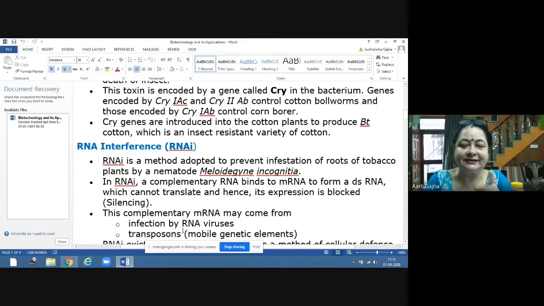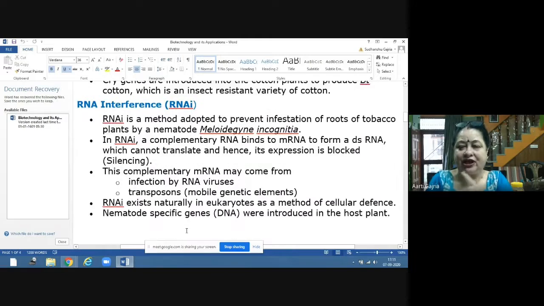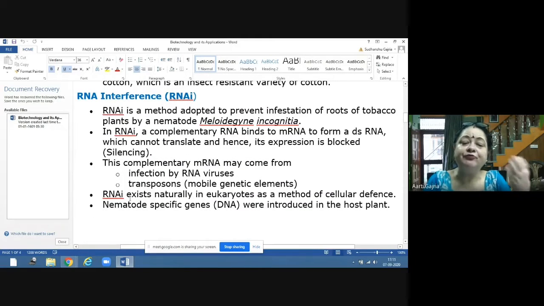Now this complementary RNA may come from infection by RNA viruses, or it may come from genetic elements from anywhere, called transposons. Transposons are the mobile genetic elements which will come and join with the messenger RNA to make it double-stranded RNA. Okay.